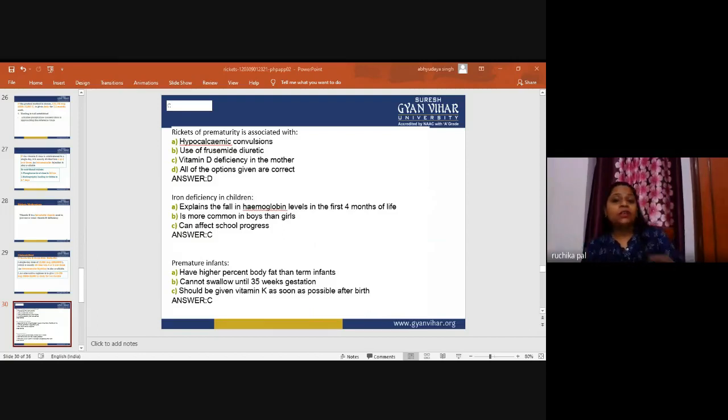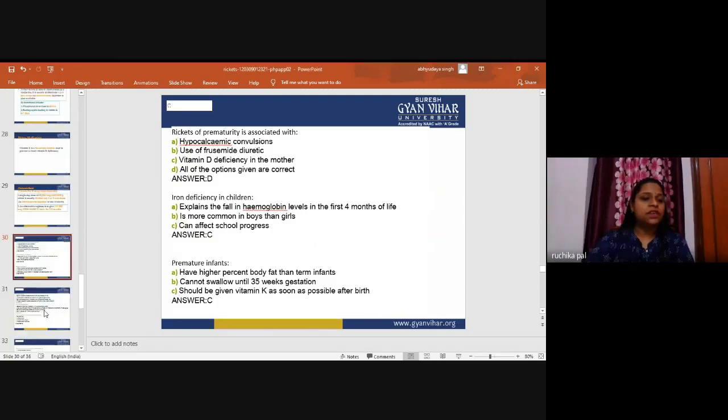Now, premature infants are at particular risk of intracerebral hemorrhage, so there is a need for optimal coagulation. Parenteral vitamin K should be followed by further doses, enteral or parenteral, as clinically indicated. So this is why the infant should be given vitamin K as soon as possible after birth if the child is premature.